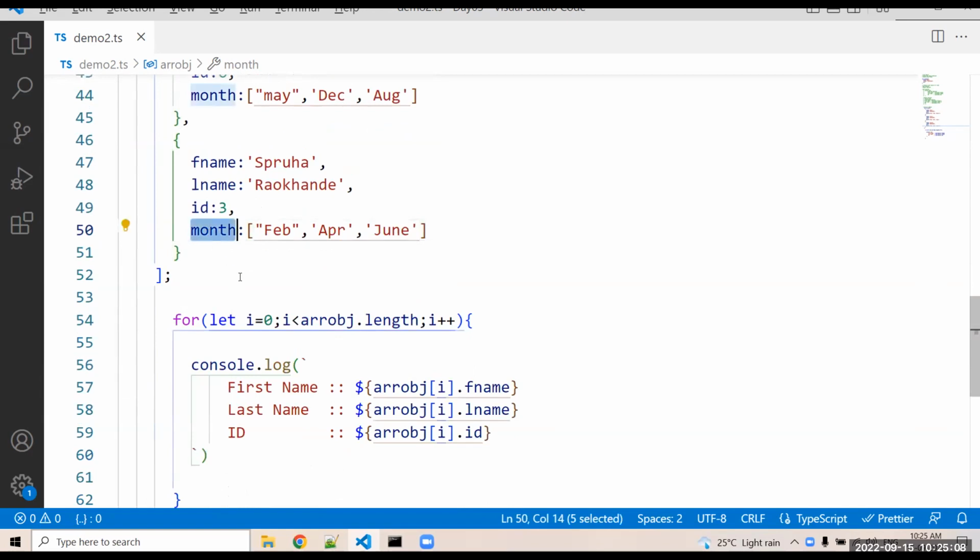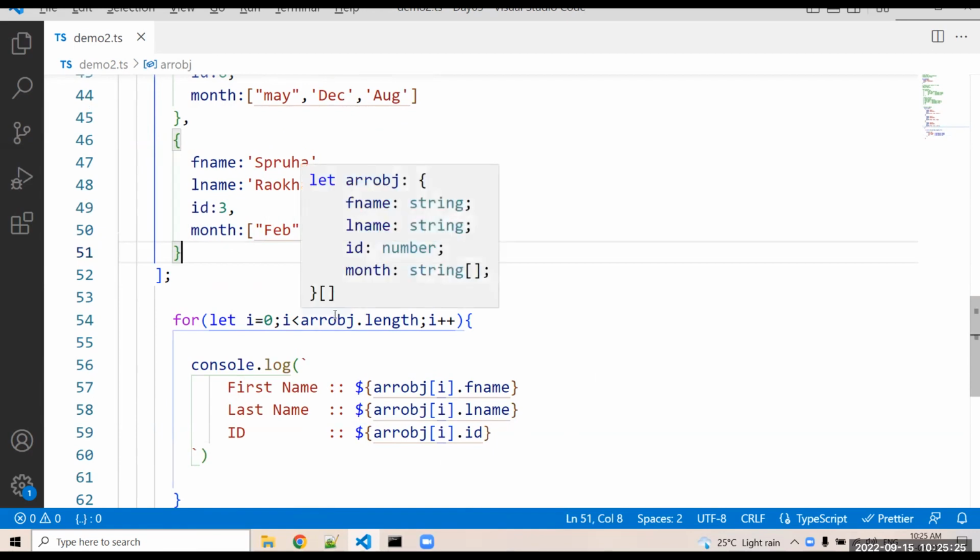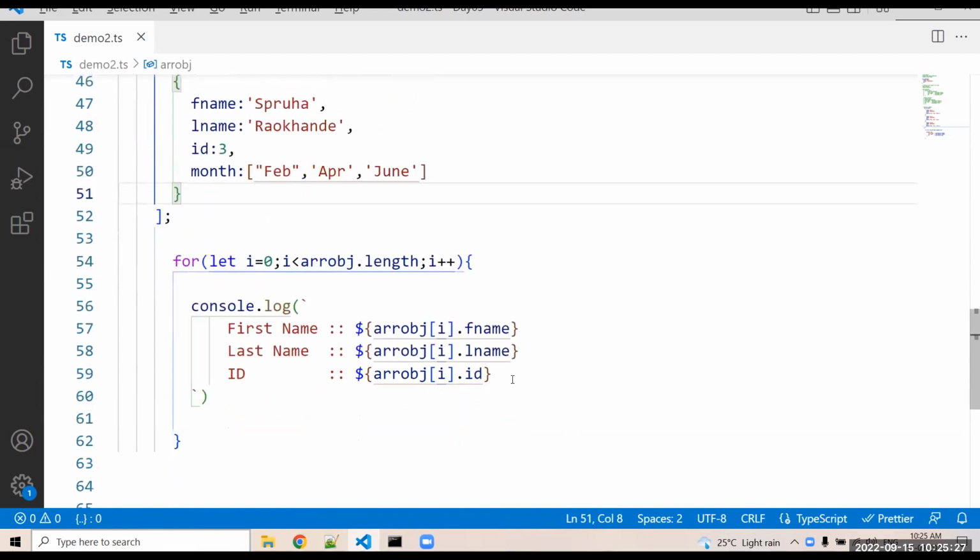If I want to access that month array, can you access it in that for loop? Or if you want to access that month, we require one more for loop, or we can access it within that for loop. You can access it within the for loop.